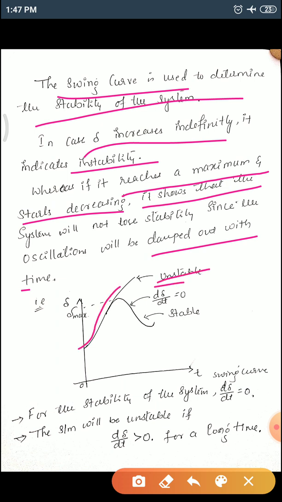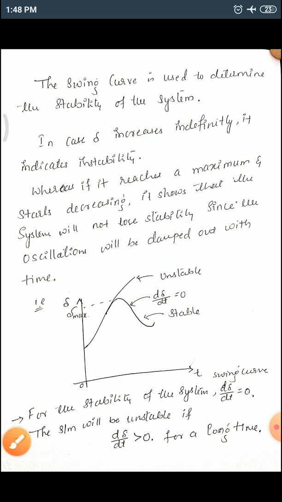The system will be unstable when d delta by dt is greater than 0 for a long time. This is about your transient studies. Thank you.